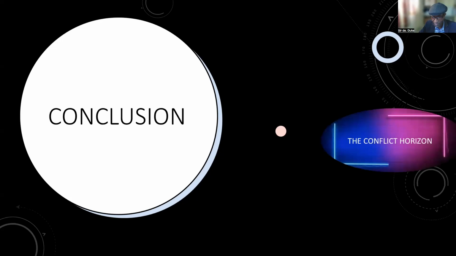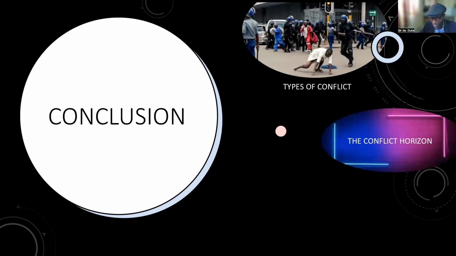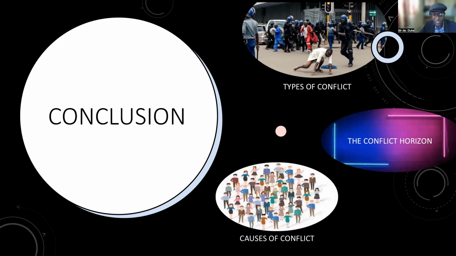In conclusion, these are the issues that we talked about. We looked at the conflict horizon for the whole world. We looked at the regions that are being affected by conflict. We looked at our situation in Zimbabwe. We named some of the conflicts that happened in Zimbabwe, and we also looked at the causes of conflicts. This is the end of the presentation.